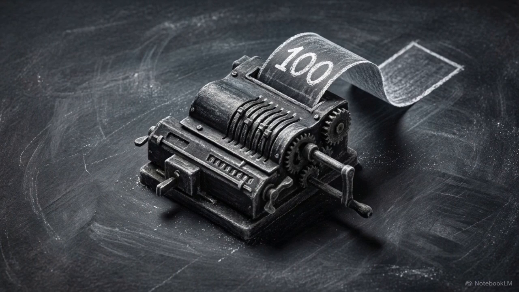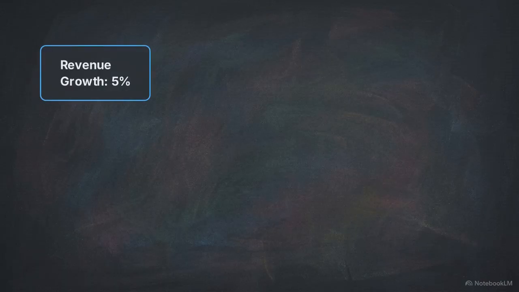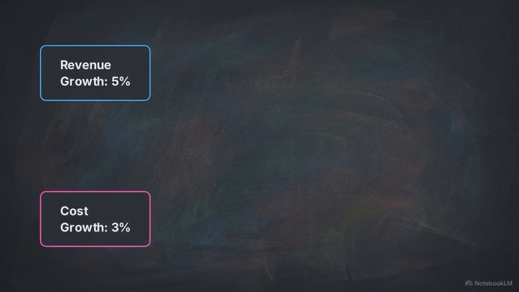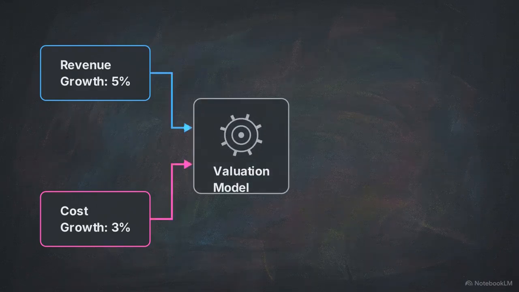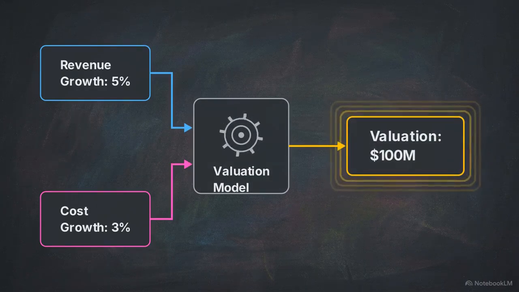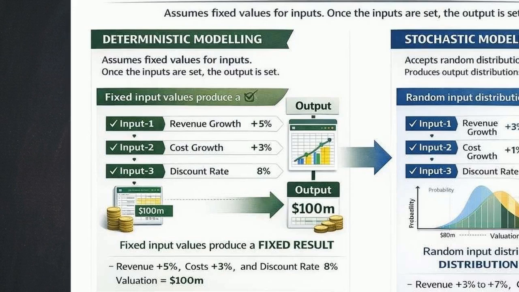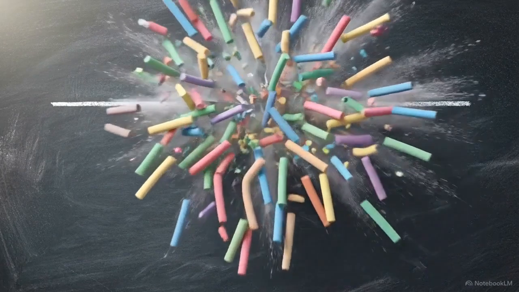Traditional financial modeling relies on fixed inputs to yield a single, predictable outcome. If revenue grows at 5% and costs grow at 3%, a standard valuation model will always compute the exact same result. This graphic illustrates the deterministic approach. We plug in fixed input values, like a flat 8% discount rate, and generate a single, rigid output, in this case, exactly $100 million. But financial reality does not move in isolated, straight lines.